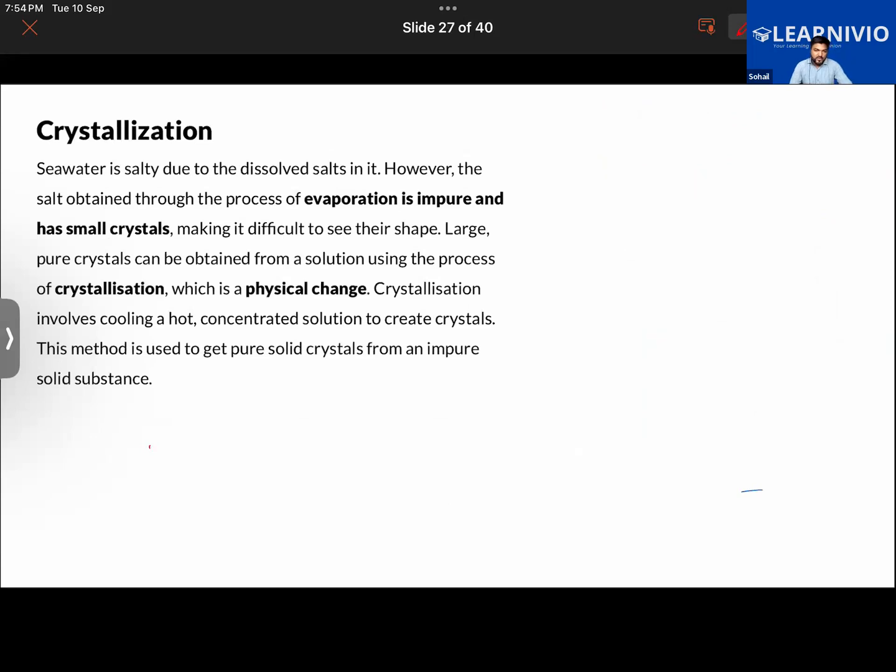Now we are going to learn about crystallization. Okay, now. So talking about crystallization would be simply the formation of big and pure crystals of a substance from the saturated solution.